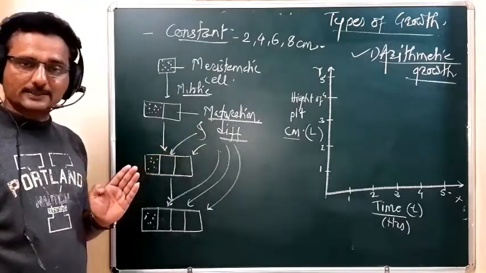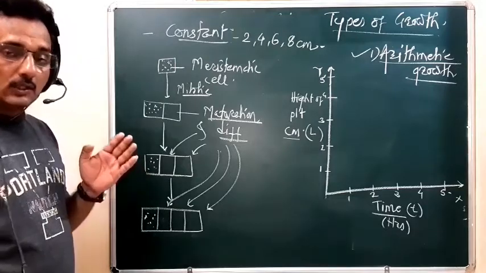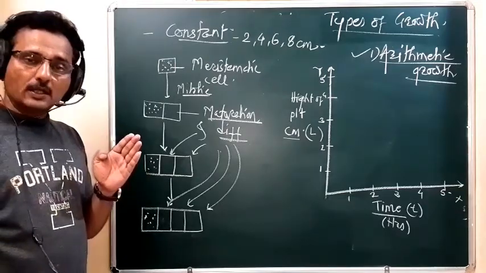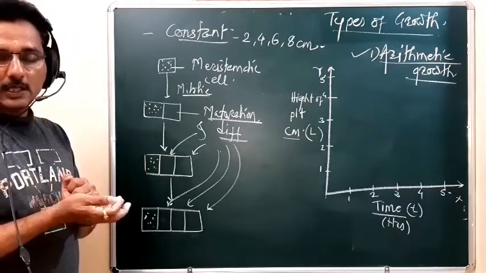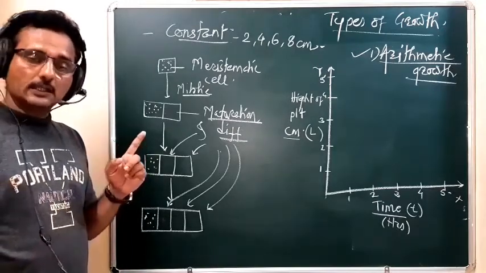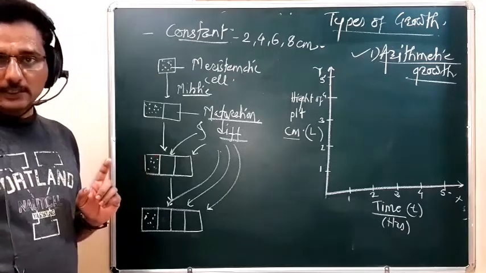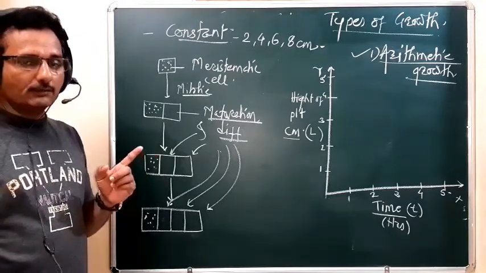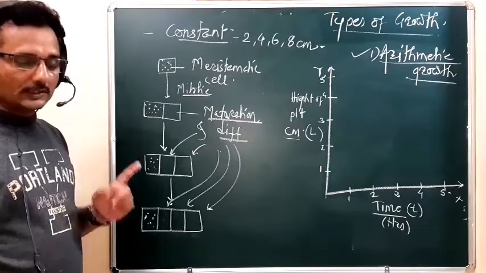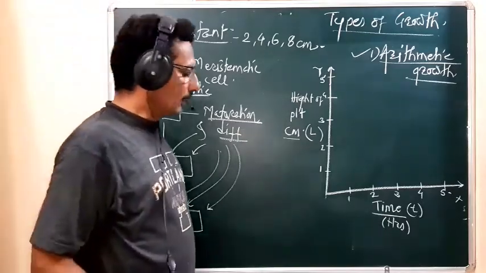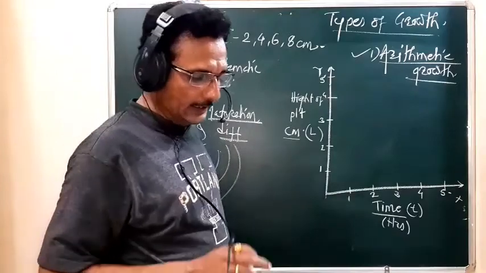Because of this, the growth shows in a constant way. The growth is linear, and when we plot a graph, we obtain the linear curve.